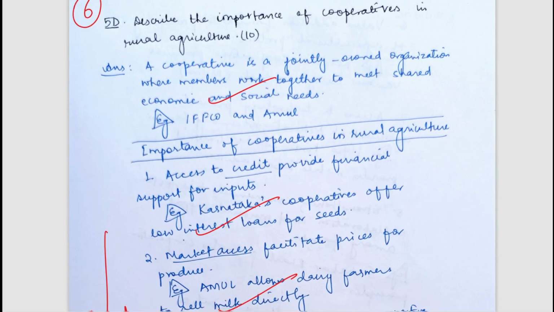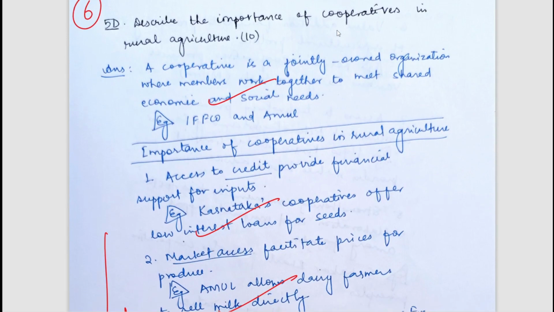The next question is describe the importance of cooperatives in rural agriculture. So what are the importance of cooperatives? A cooperative is a jointly owned organization. We all know that, where suppose there are 15 members, 20 members, 10 members. They join together to form a cooperative, so that they can have more purchasing power. They could have access to credit. They could have more relevance.